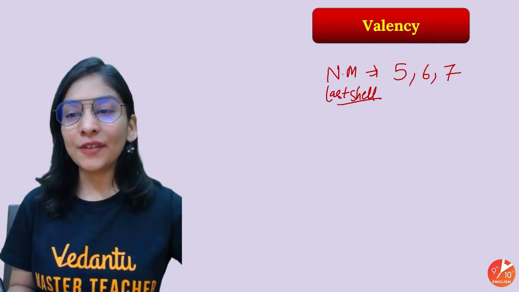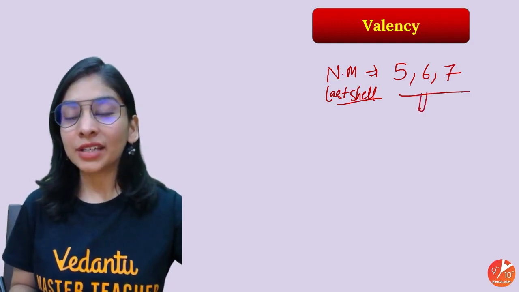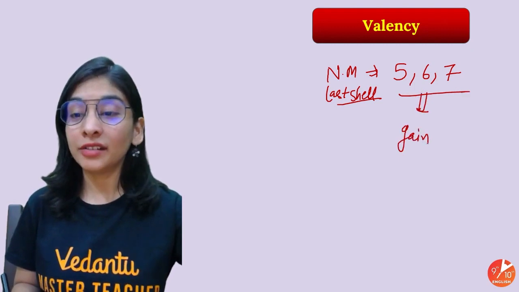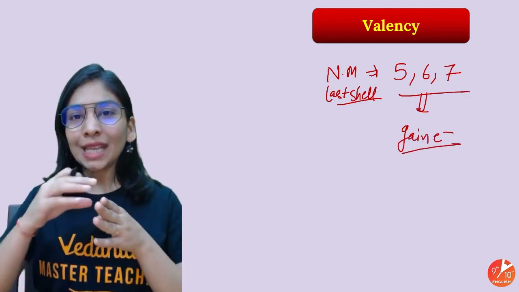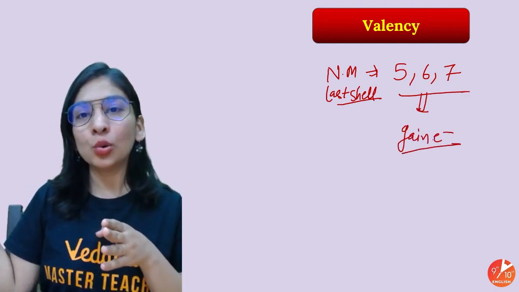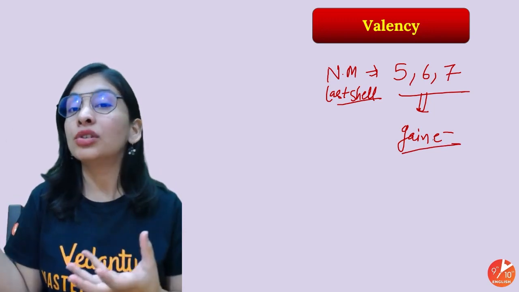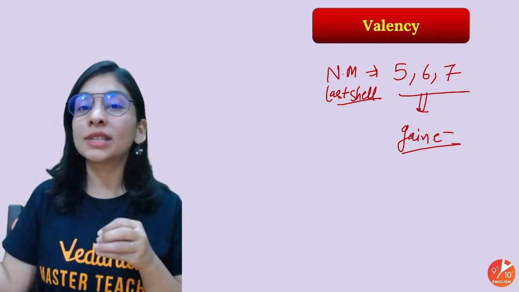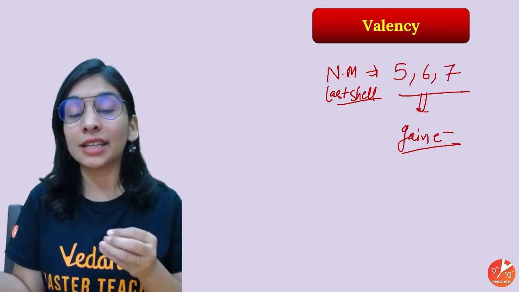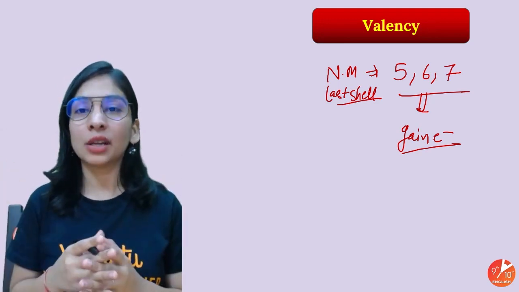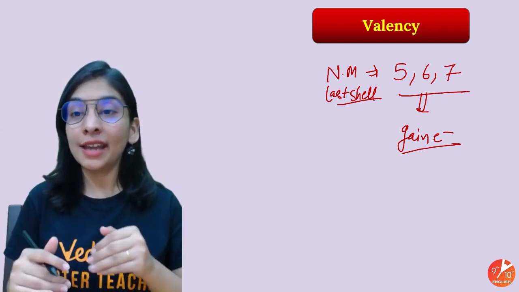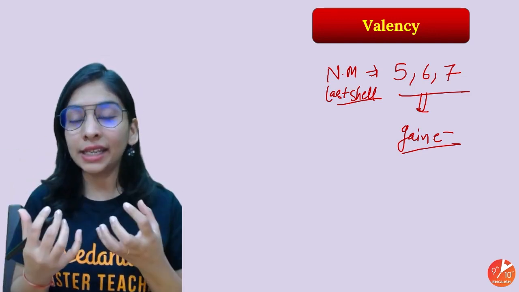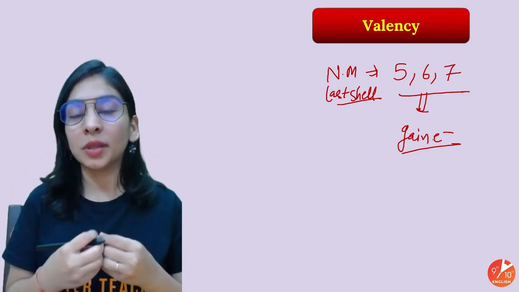So it will be 5, 6, 7. And they have the capacity to gain electrons. The reason is, just to lose 5 electrons to stabilize the atom is not a good deal. Just to lose 6 or 7 electrons is not a good deal energetically. A tremendous amount of energy is required for the same. But on the other hand, 5 will try to gain 3, because by gaining 3, its octet will be completed.